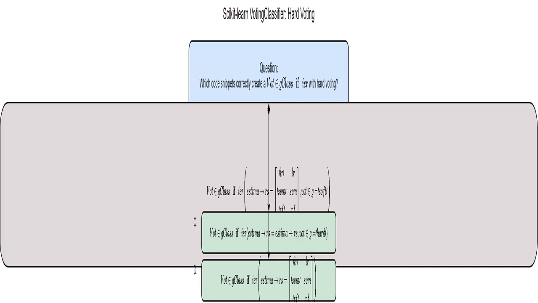Here's another correct approach. This code example uses a variable, estimators, to store the list of classifier tuples, making the code more organized. Neat, right? Again, it clearly sets voting to hard.